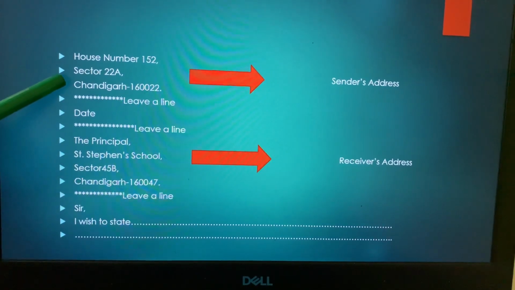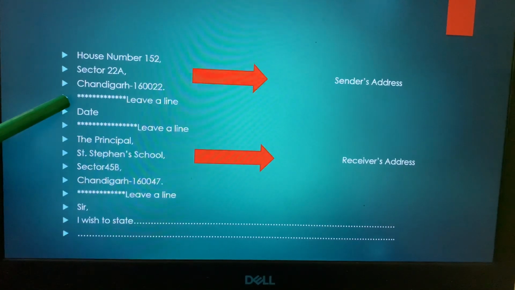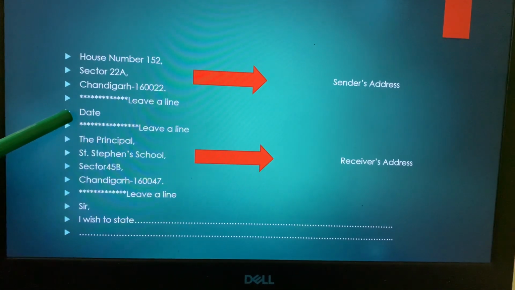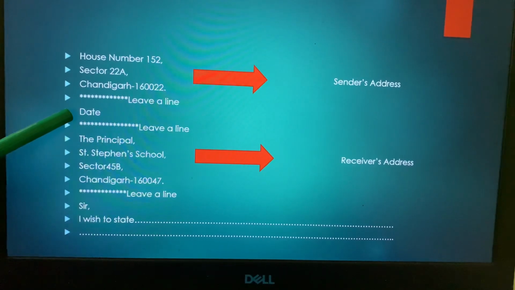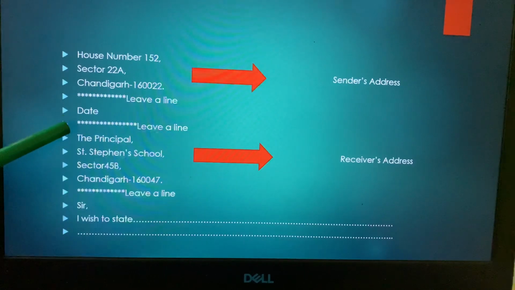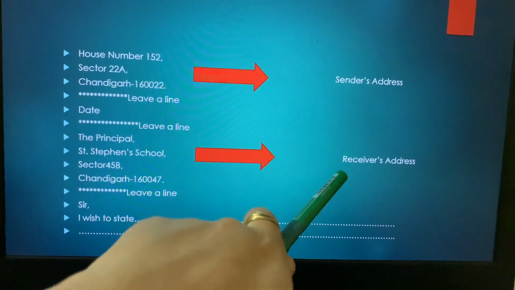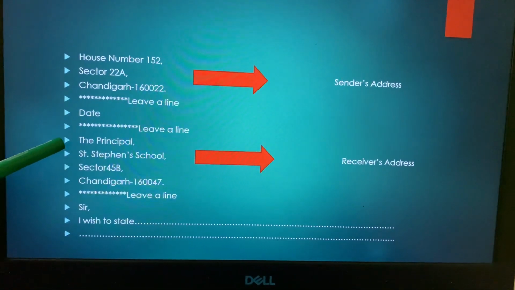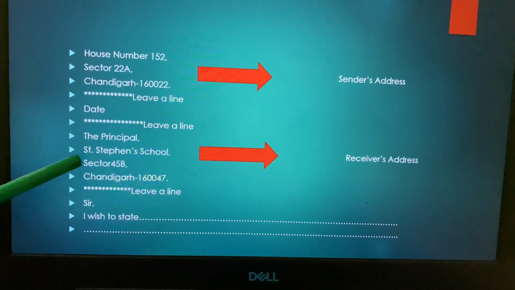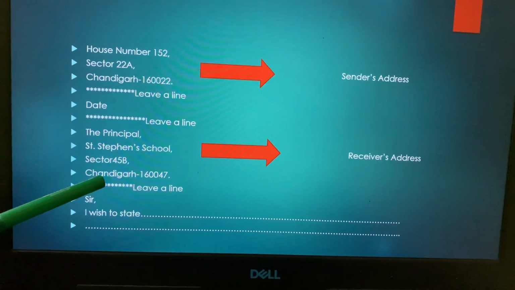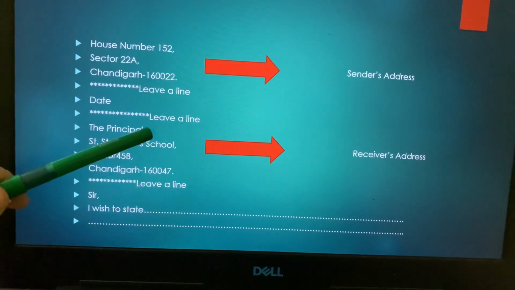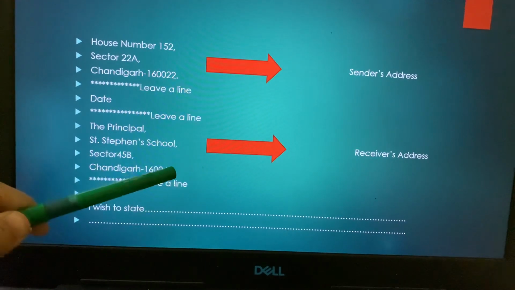After writing the sender's address, that means your own address, you come to the line. So here you leave a line and you come to the date. After writing the date, children, again you leave a line and you come to the receiver's address. As you can see here, a receiver's address. So it says the principal, St. Stephen's School, sector 45B, Chandigarh, followed by the pin code 160047, full stop. Again children, comma, full stop.